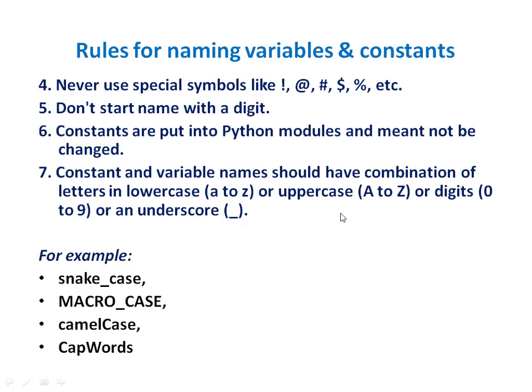Constant and variable names should have a combination of letters in lowercase a to z or uppercase, or digits, or an underscore. This is the only special character which is allowed in variable and constant names. Here we can see some examples of valid identifier names in which either underscore, uppercase or camel case are used.